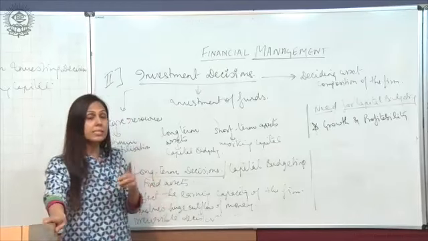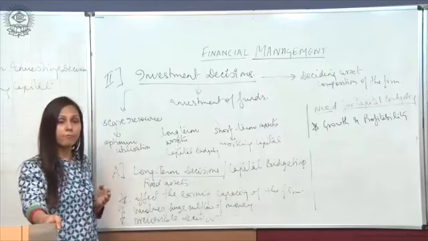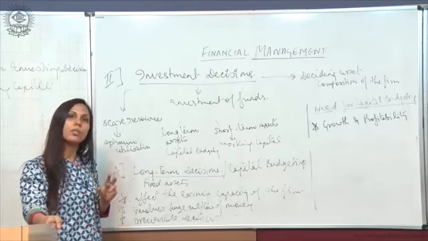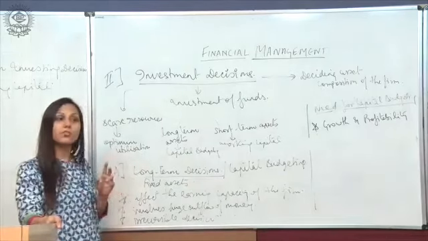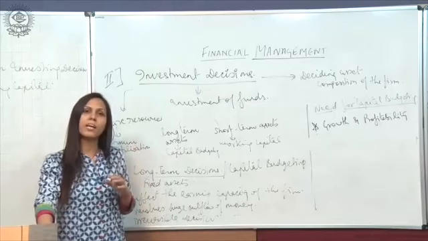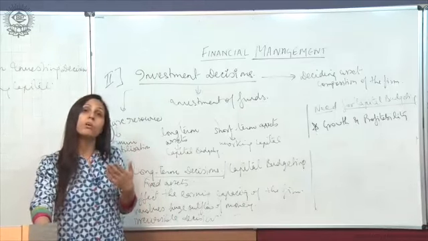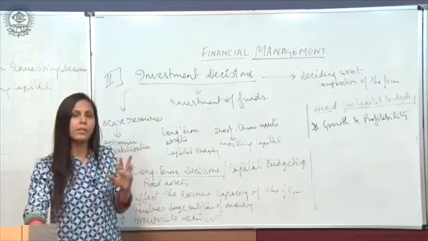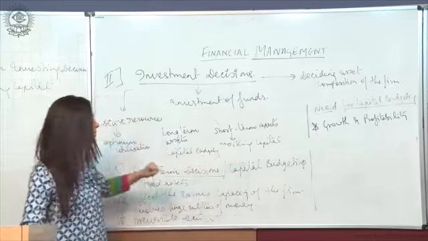Whereas if such money is invested in short-term assets, that is called working capital. Such short-term assets are the assets which can be easily convertible into cash within a year, fine? So they are called short-term assets.